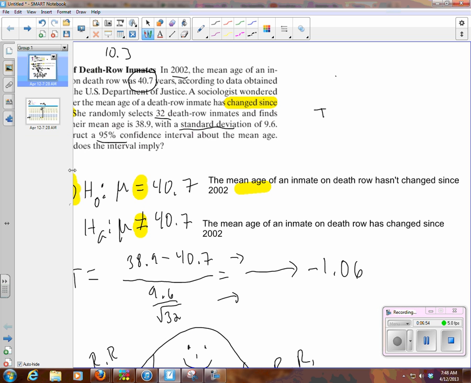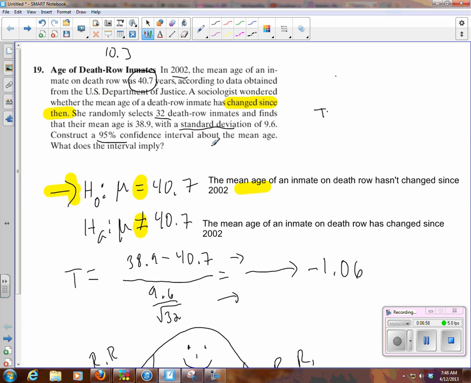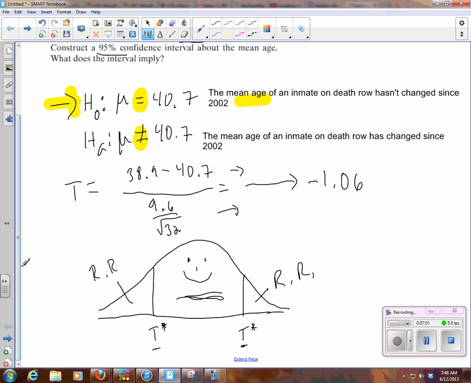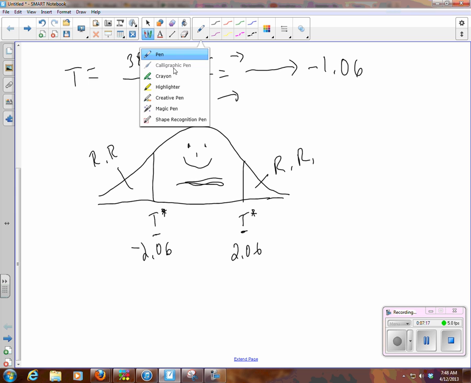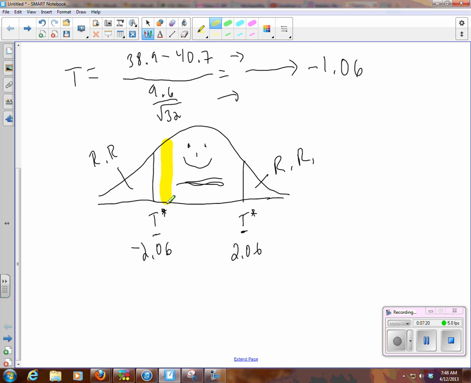So to get to that happy place here, let's see, how do I scroll down here? Okay, so 2.06 I said, I believe. So 2.06 and negative 2.06 is the cutoff. Now this negative 1.06 doesn't escape that happy place region, right? I don't know where it is exactly, but it's about here. But it's in this region where we can't reject the null hypothesis.